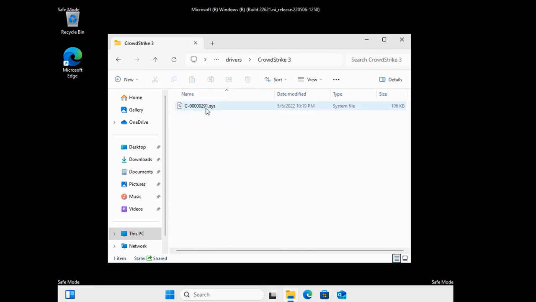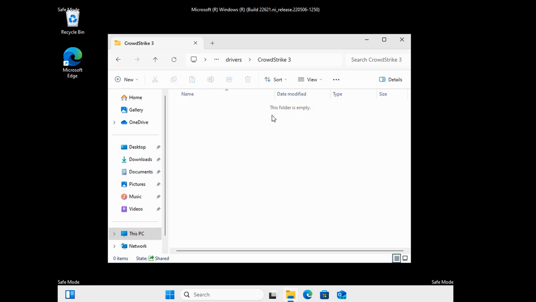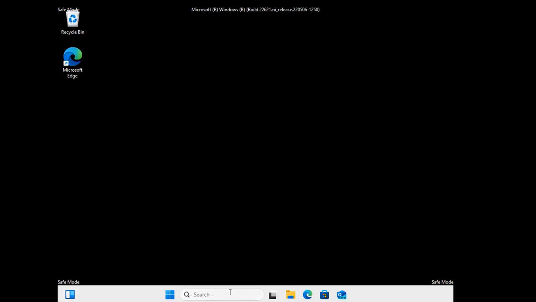So what you need to do here is highlight this file, right click on it and delete. And this will then remove it. Now there might be other files in here. There might not be just one file. There might be other files from CrowdStrike which you need to leave alone. Just delete that one file, okay? Once you've done that, you can then right click on the start button and restart your system and hopefully you'll be able to get back to the desktop.